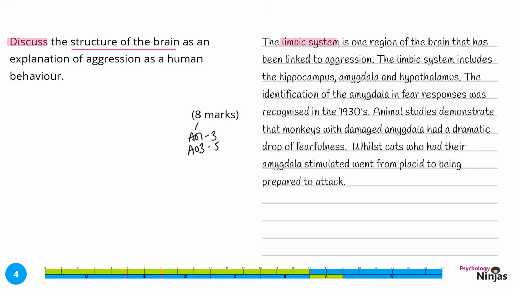We've talked about the limbic system as one of the neural pathways, focusing specifically on both damage to the amygdala and stimulation to this area of the brain and its impact on aggression. Now it's time to evaluate. There is empiricism to support the role of the amygdala in aggression. We've used our psychological terminology here in terms of talking about research to support this particular region of the brain. And then we want to develop this with some particular research and their findings.